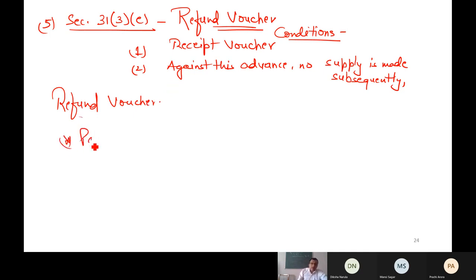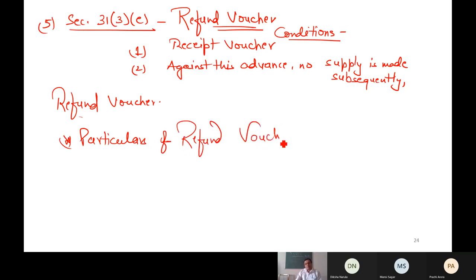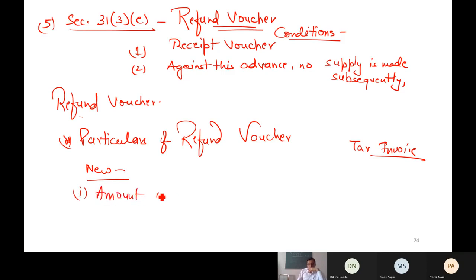Now, what are the particulars? Again, it's simple. I'm keeping the base as tax invoice. So it's logical. Can you tell me what new point will be there? Amount given. That's it. Amount of refund made. And second point, can you tell me logically what new point? This refund is made against some receipt voucher.